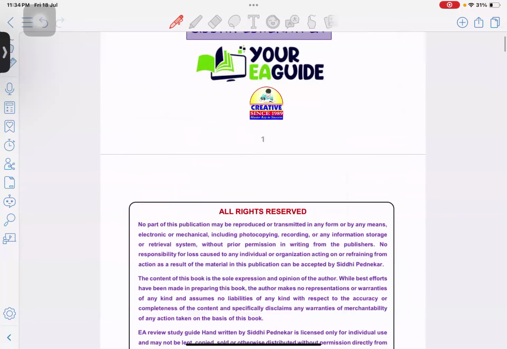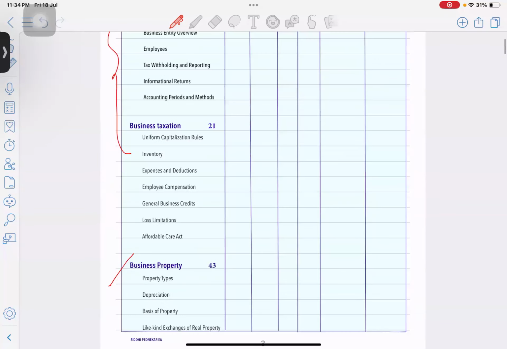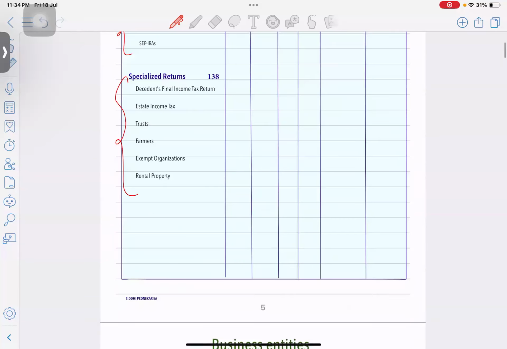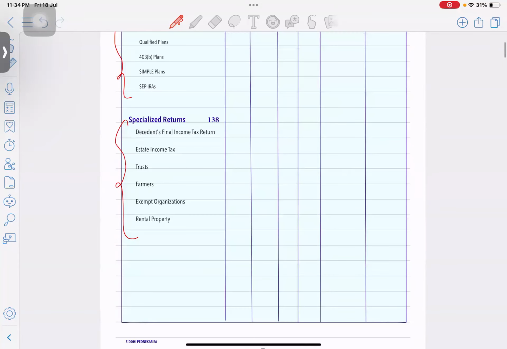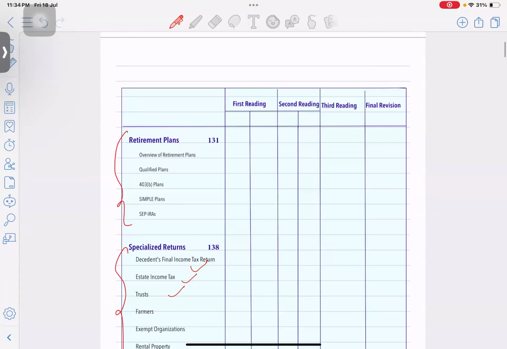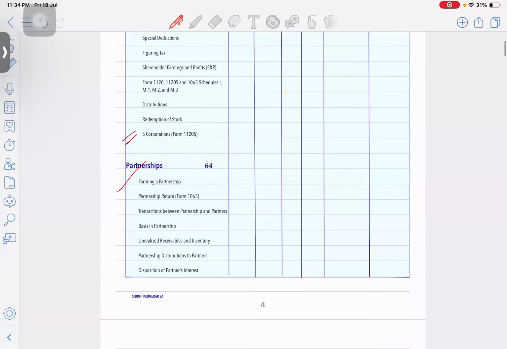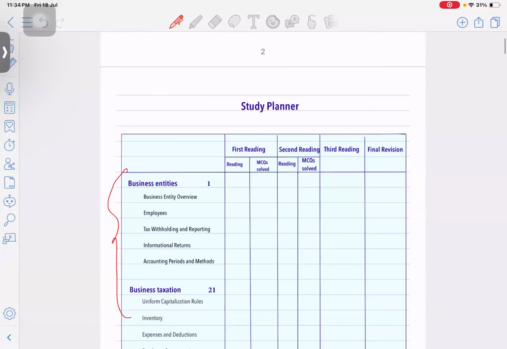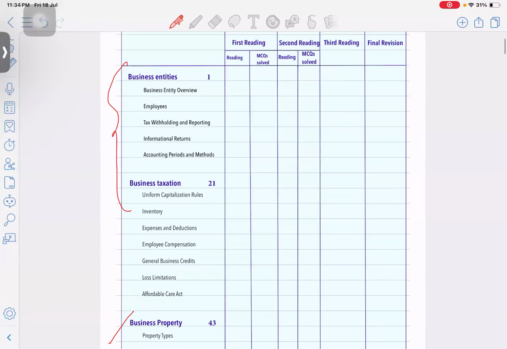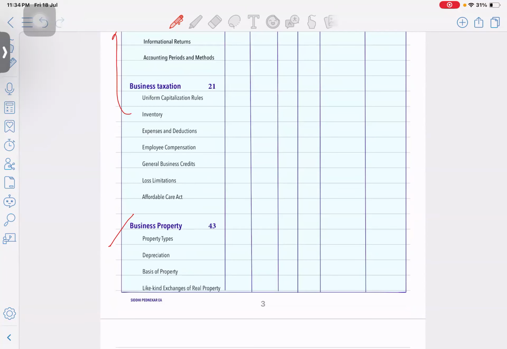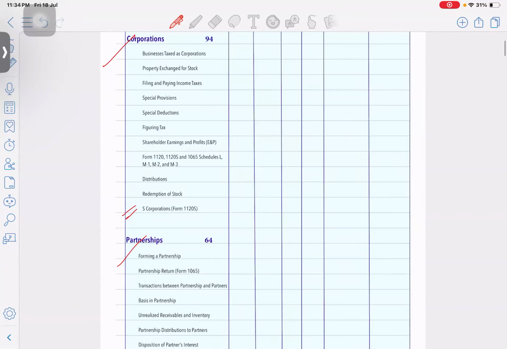Just a quick overview of what we completed in the previous class: the specialized returns we did, descendant final return, estate, trust, and we did the retirement plan topic on day 2. Today we are starting with the business entity, and we'll try to complete the next chapter, like 2 chapters we are focusing on today.